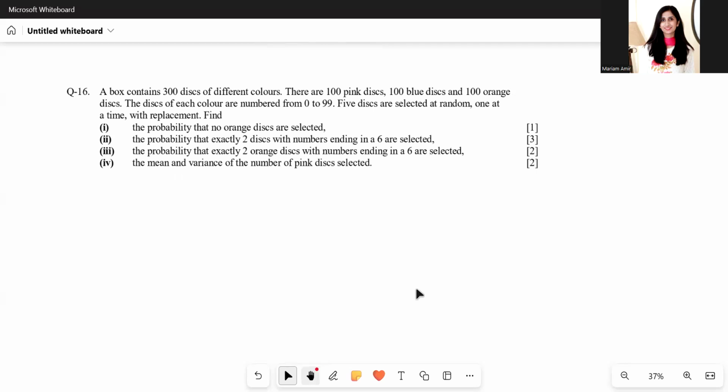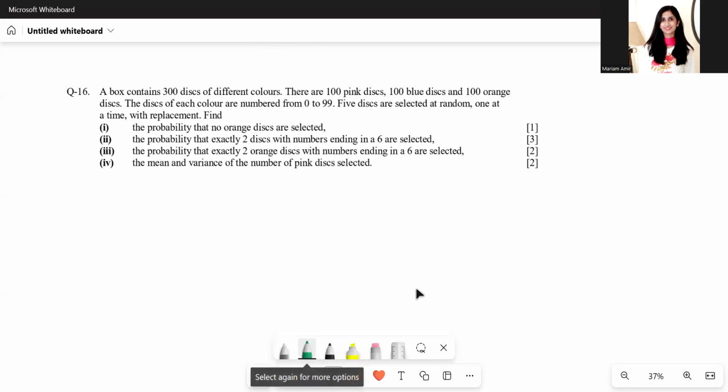A box contains 300 discs of different colors. There are 100 pink discs, 100 blue discs, and 100 orange discs. The discs of each color are numbered from 0 to 99. Five discs are selected at random, one at a time, with replacement. Find the probability that no orange discs are selected.